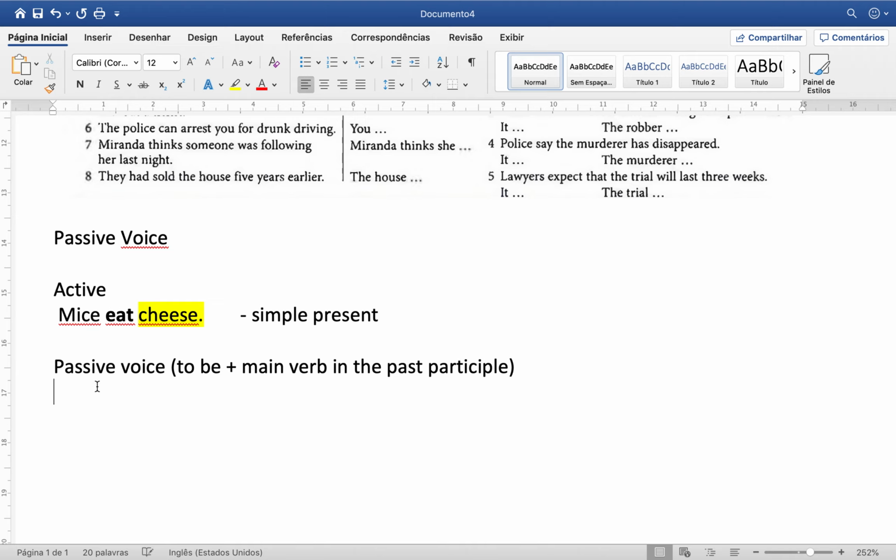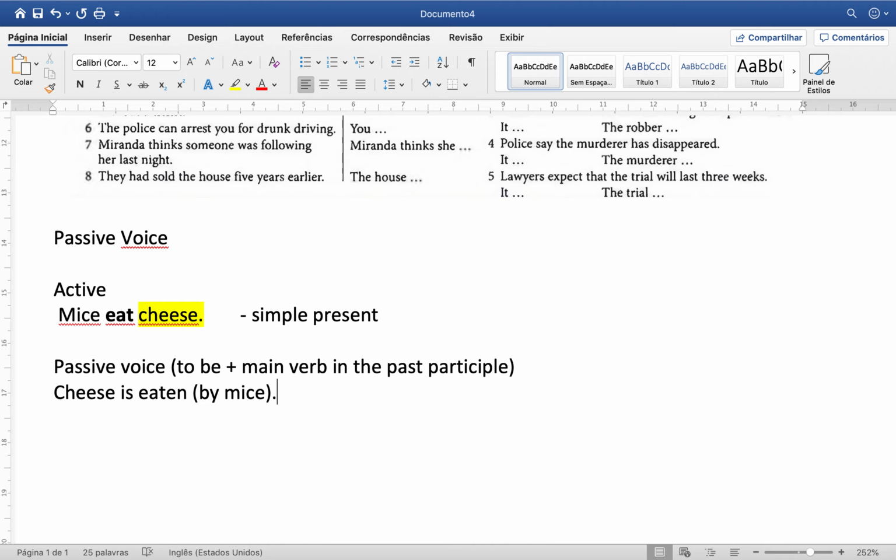Passive voice. So I have cheese. Now the verb to be is verb to be in the simple present because the sentence is in the simple present. So cheese is eaten by mice, right? So you can omit the mice, right? So you have like cheese is eaten, that's okay, that's the passive voice. You have verb to be and you have the verb in the past participle, all right? So this is the simple present.